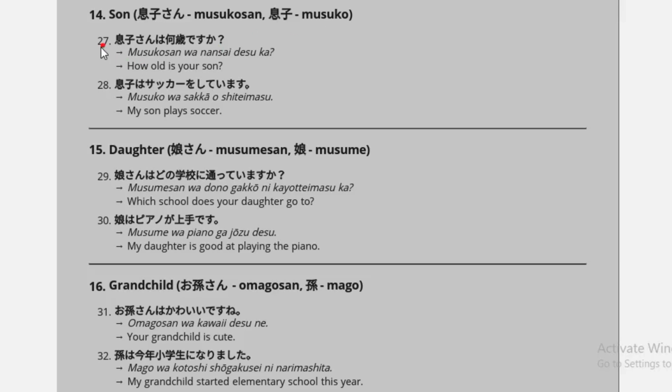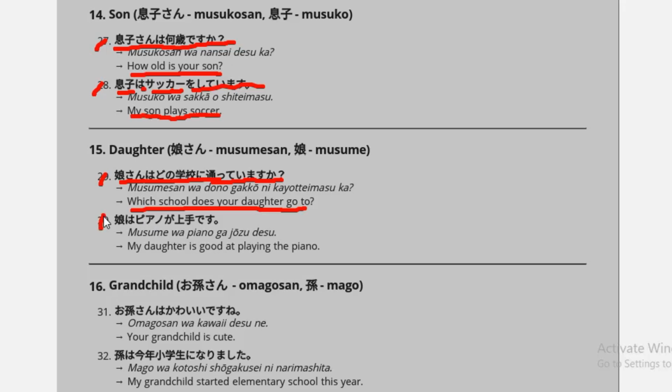The next example is 息子さんは何歳ですか means how old is your son? And the next example is 息子 means son, wa is a particle, sakka means soccer, shitteimasu means play. Means my son plays soccer. And the next example is 娘さんのどご学校に通っていますか means which school does your daughter go to? And the next example is 娘はピアノが上手です means my daughter is good at playing piano.